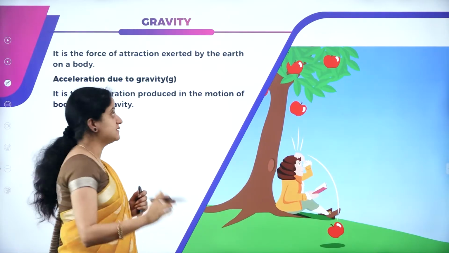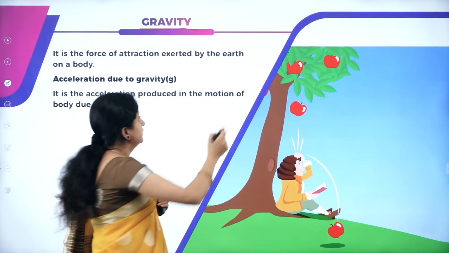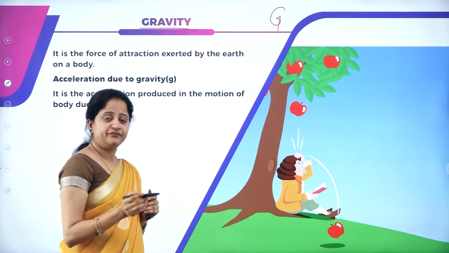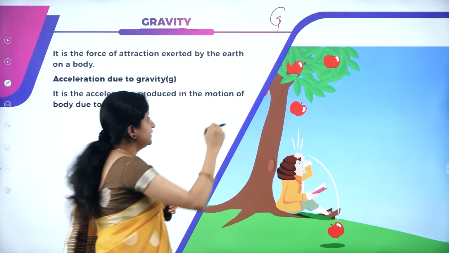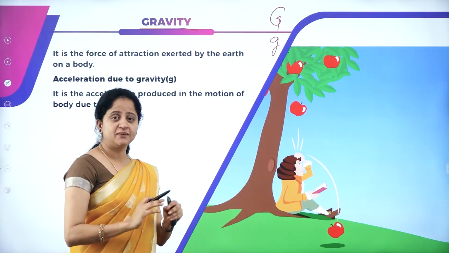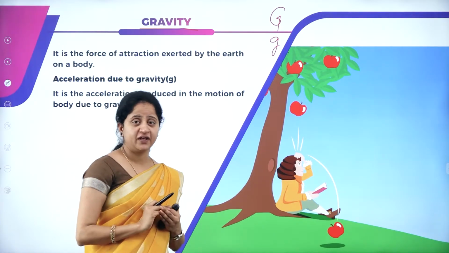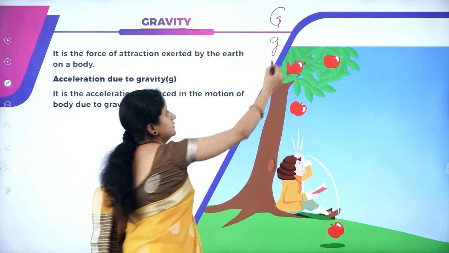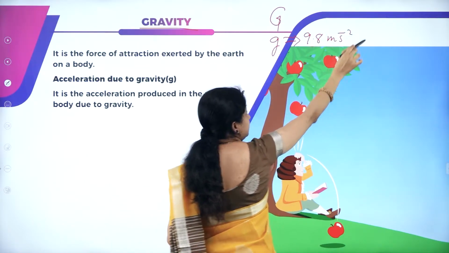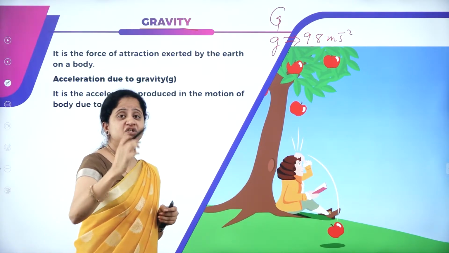So now let us learn what is gravity. So far we have learnt about G, that is gravitational constant. But we are very much familiar with another g, that is small g, acceleration due to gravity. We have come across the value of g in solving the numericals, in substituting many of the expressions. The value of g, that is acceleration due to gravity, is known to us, that is 9.8 meter per second square. But what is that?